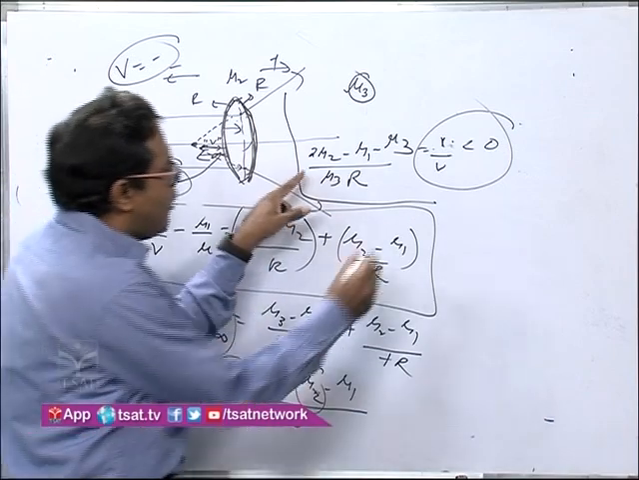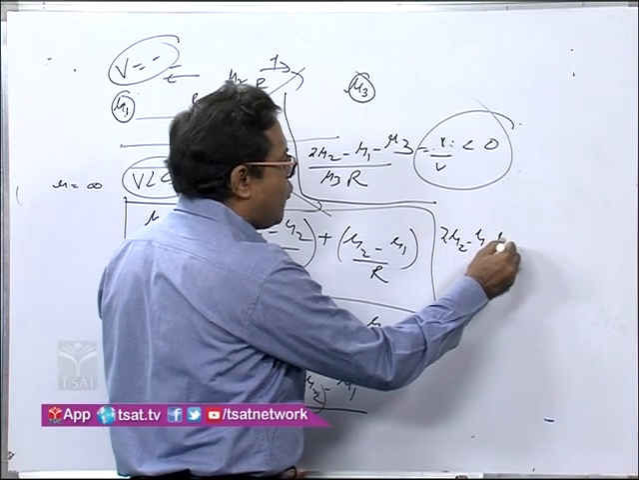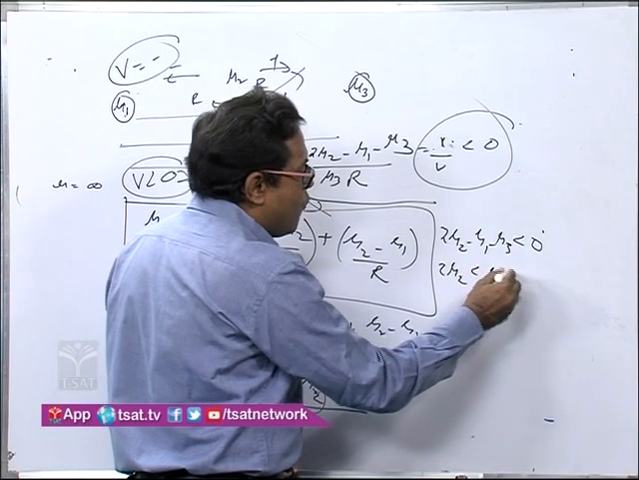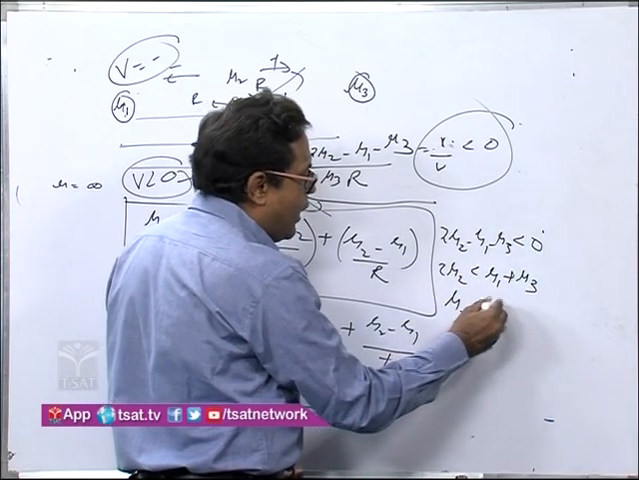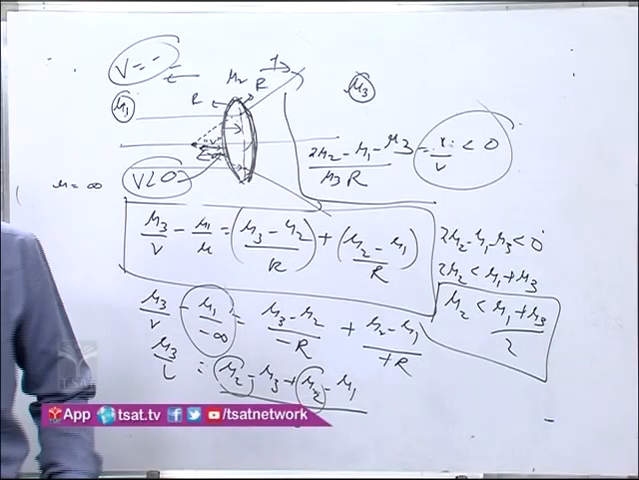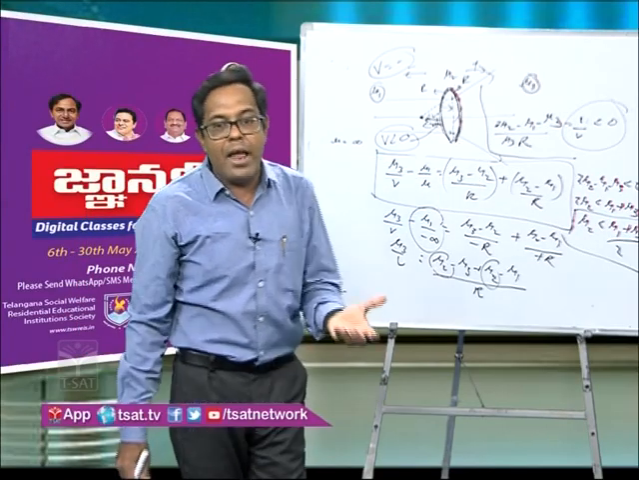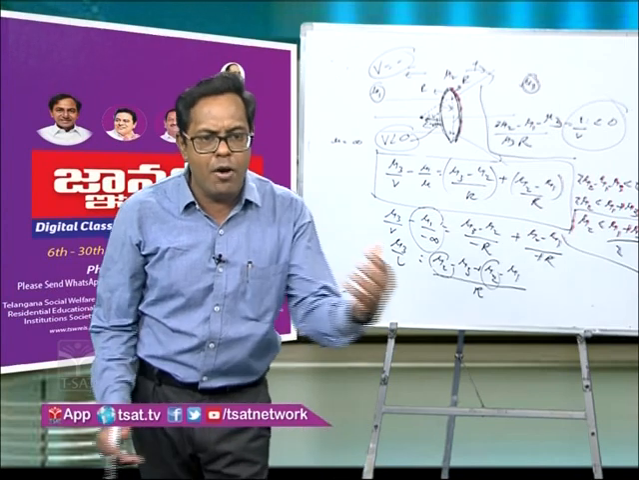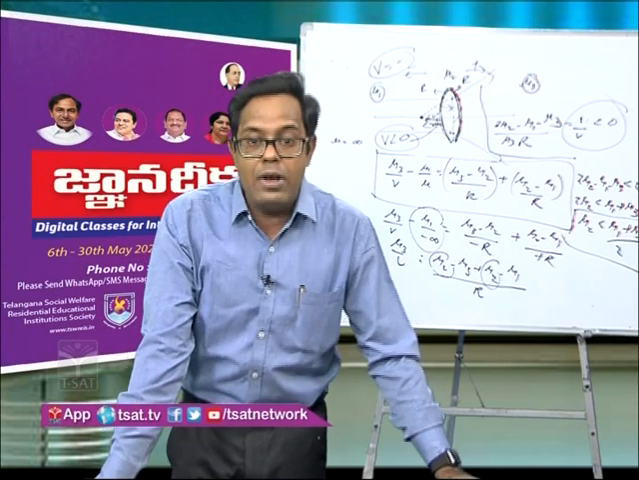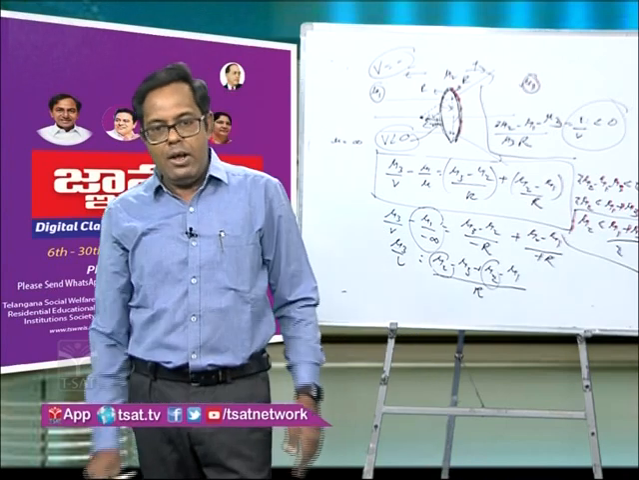So what I'll get here, 2 mu 2 minus mu 1 minus mu 3 less than 0, or 2 mu 2 less than mu 1 plus mu 3, or mu 2 should be less than mu 1 plus mu 3 by 2. This is the final answer. It is the final expression for this equiconvex lens to behave like a divergent lens. This is one very important question that has been frequently asked, or may be frequently asked in the IIT JEE Mains or NEET level. Is it clear up to this point?